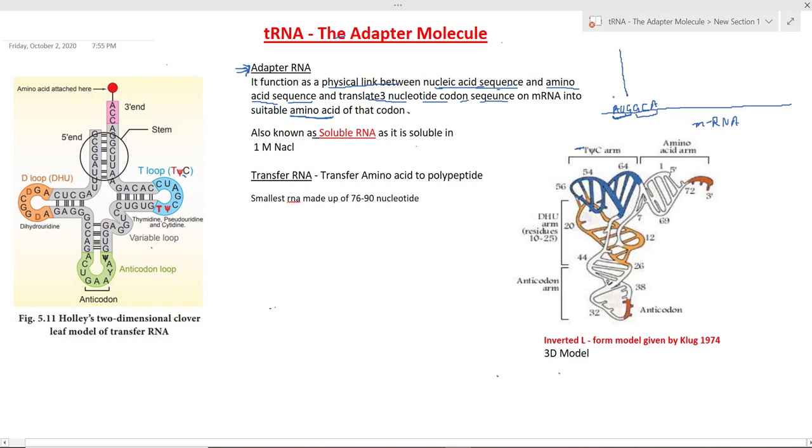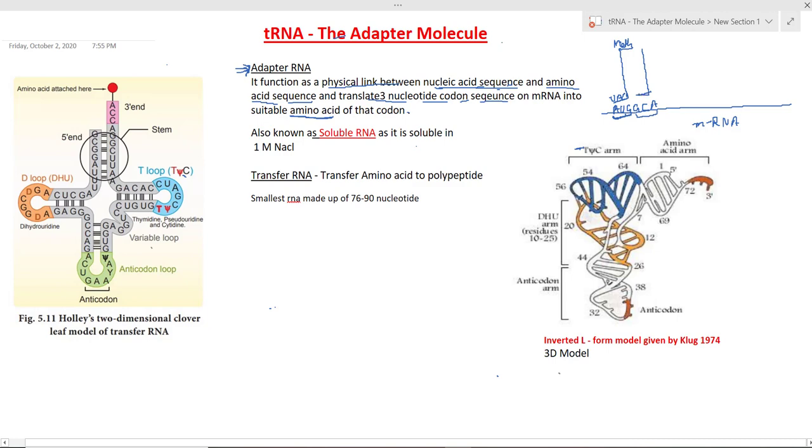Suppose this is a tRNA. What will it have? It has the anticodon against this codon. Suppose this codon is AUG, the anticodon present on the tRNA will be UAC. The anticodon present on it is UAC, and it has an amino acid on this arm. This is methionine. So this tRNA,